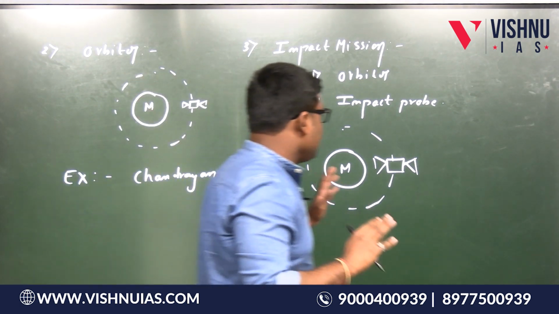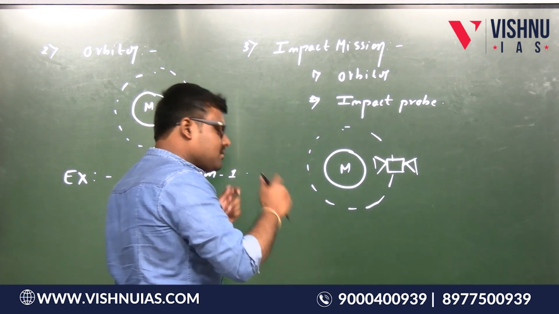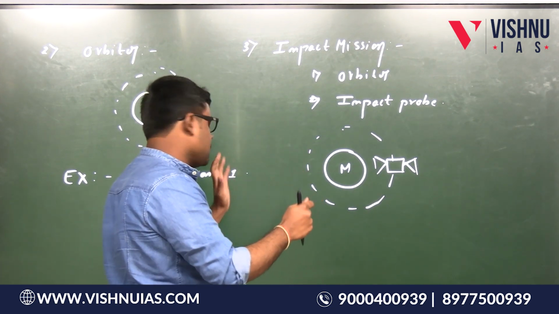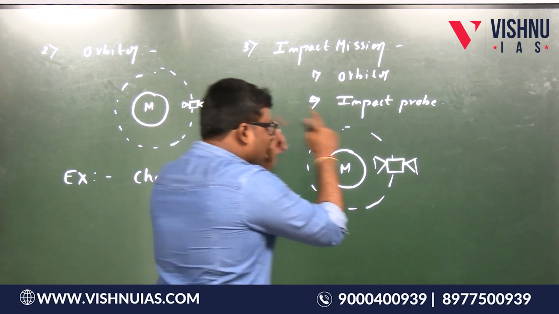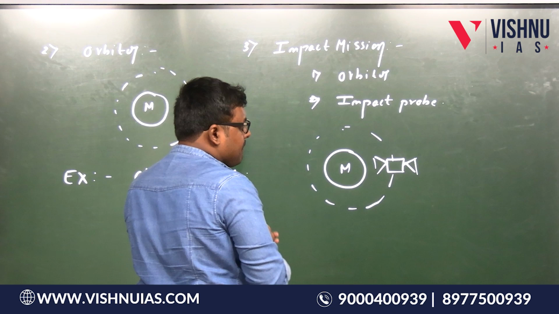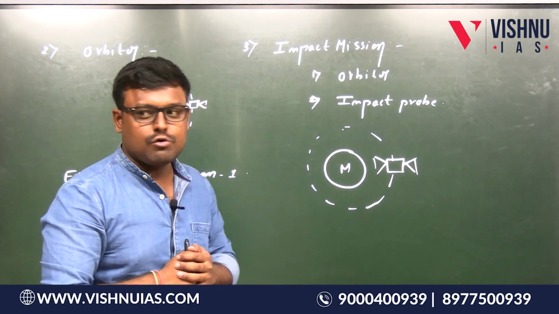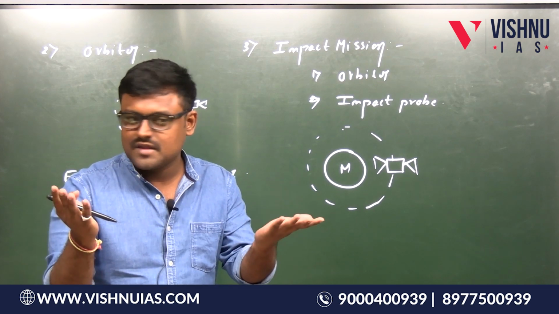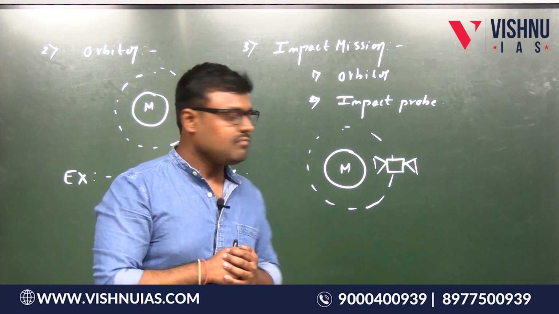Moon Impact Probe is actually the name used in Chandrayaan 1, but let us call it here impact probe, a general word. What happens when this impact probe makes an uncontrolled landing on the surface of the moon? It is going to get smashed, crashed, it is going to be destroyed. Is this point clear? Yes.